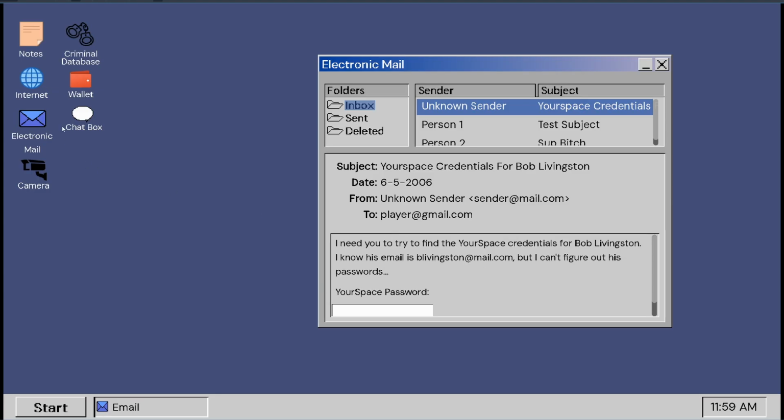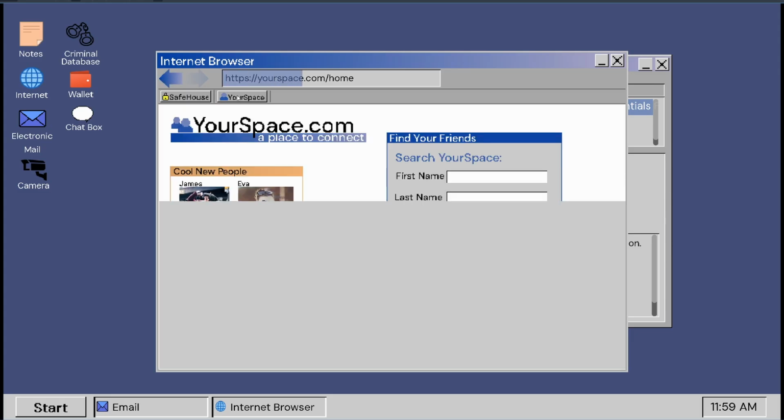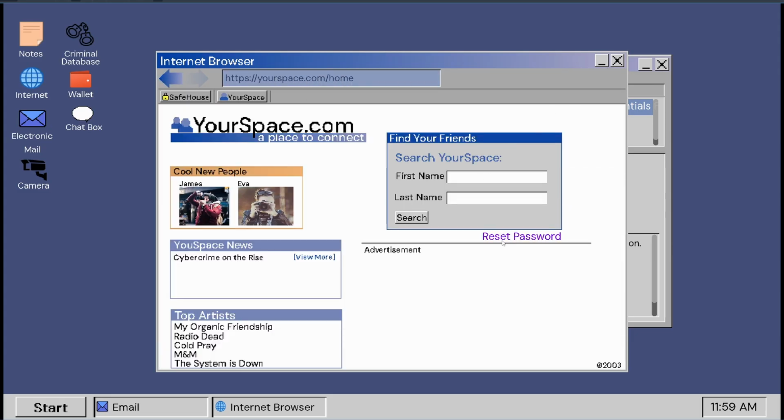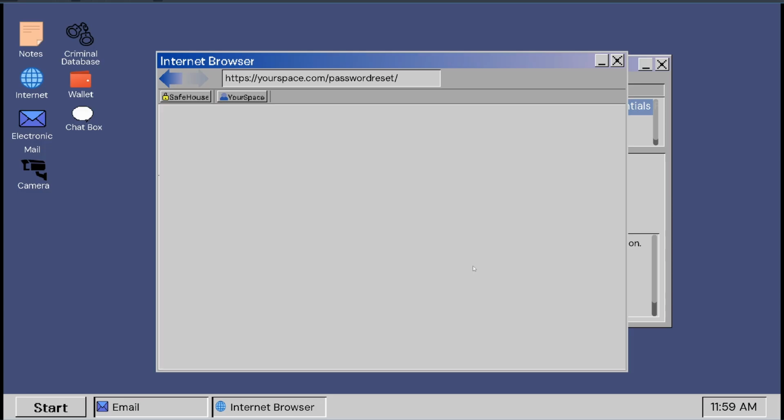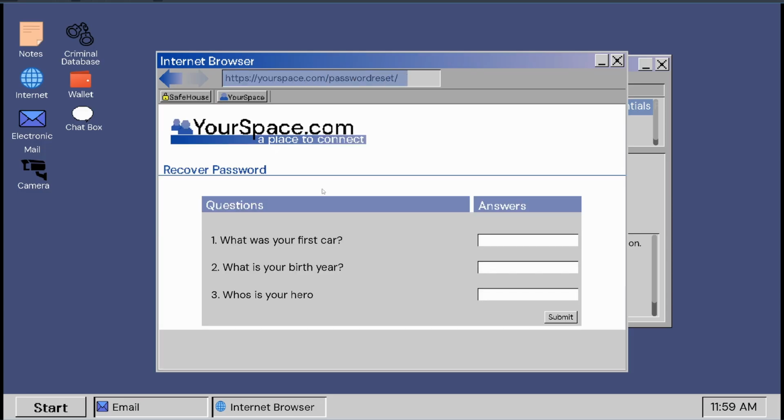Since we're looking for the Your Space, let's go into Your Space here in the web browser. I'm going to hit reset password, so that way we can see what it's going to want us to find off the bat. So for that email, like they gave it to us, blivingston@mail.com. We'll go in here and then we'll see the 3 security questions that we're going to have to find the answers to get this person's password. So first one, what was your first car? Second, what is your birth year? I forgot how to read for a second. Third is who is your hero? Whose is your hero? I guess I'm dyslexic too.